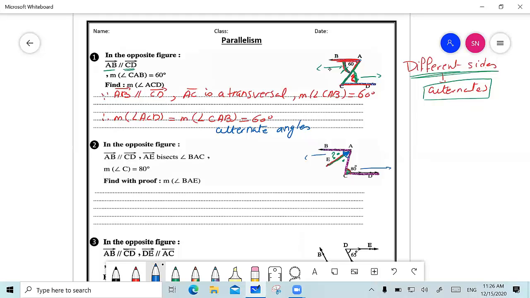So I can write that since ray AB is parallel to ray CD, AC is a transversal, and the measure of angle C equals 80 degrees. So therefore, the measure of angle A equals the measure of angle C, which equals 80 degrees. Why? Because they are alternate angles.